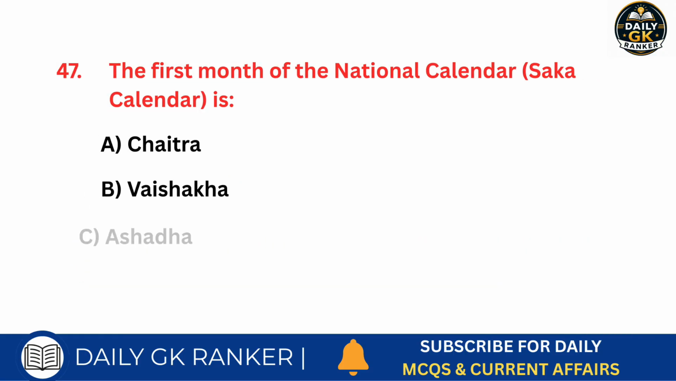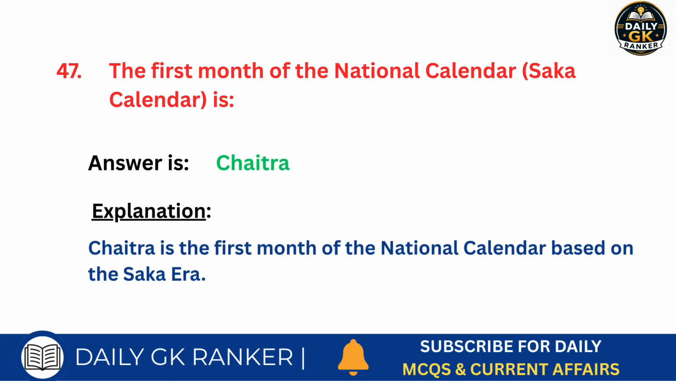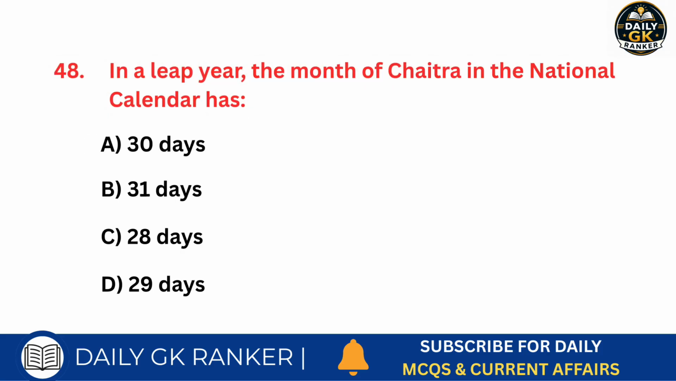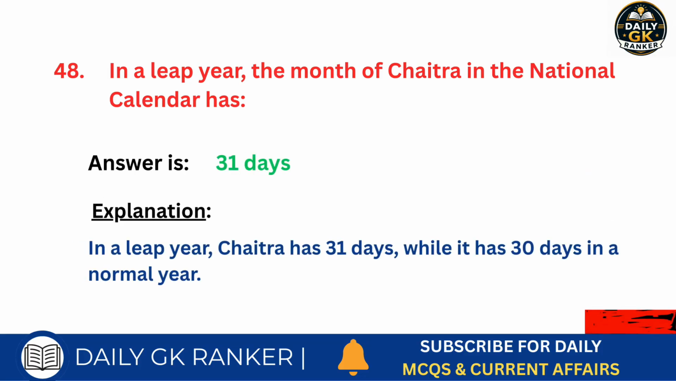The first month of the national calendar, Saka calendar, is which month? Answer is Chaitra. In a leap year, the month of Chaitra in the national calendar has how many days? Answer is 31 days.